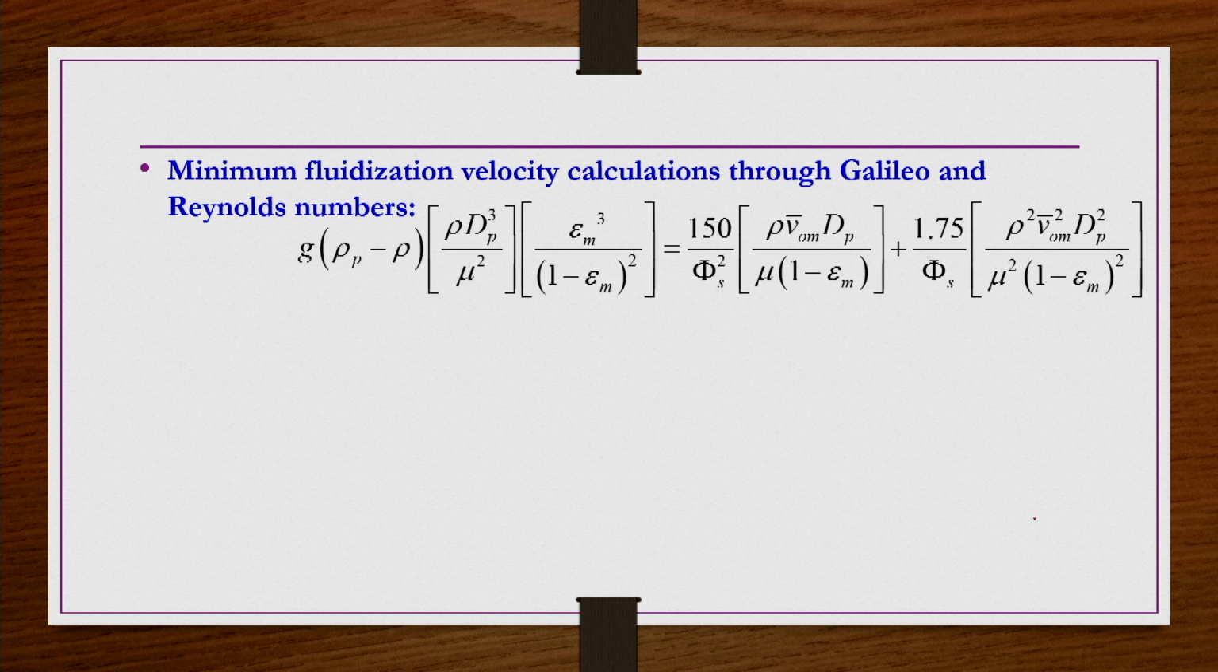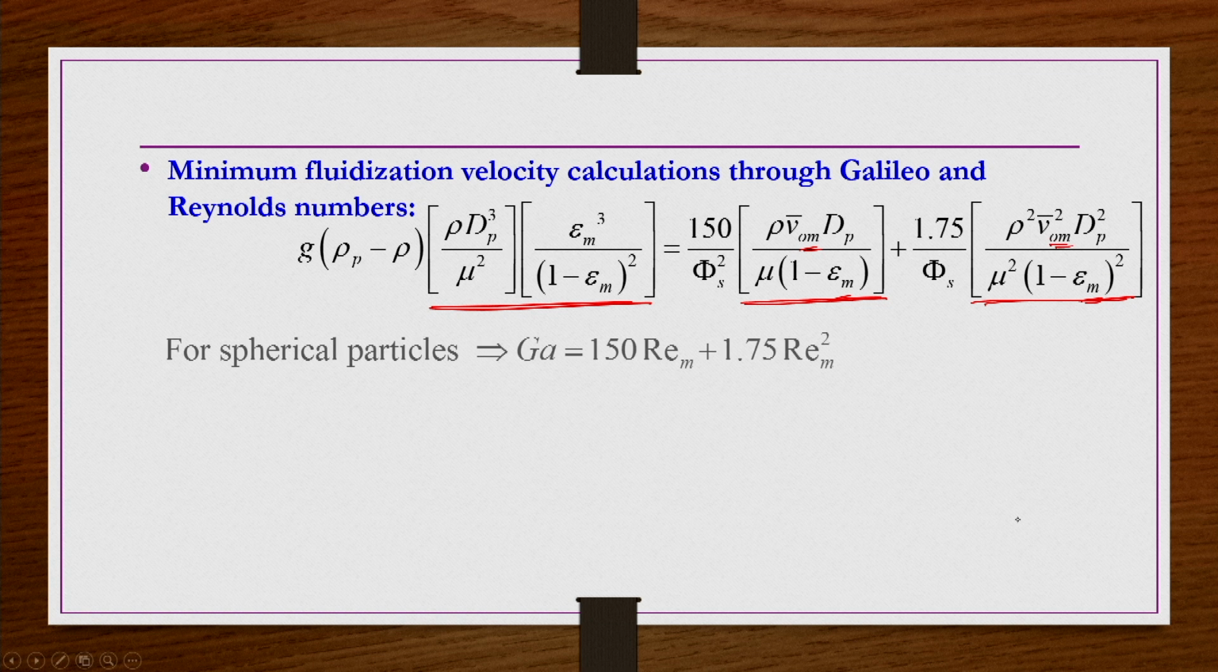For that, what we have done is, the previous equation number 1, we multiplied both sides of that equation by rho dp cube by mu square, epsilon m cube by (1 minus epsilon) square. Then the right hand side terms we simplified, and the left hand side terms we kept as it is. When we simplified the right hand side terms, we got 150 multiplied by RE for packed bed plus 1.75 multiplied by RE square for packed bed, but this RE is at minimum fluidization condition. So, V0m bar and epsilon m are used here.